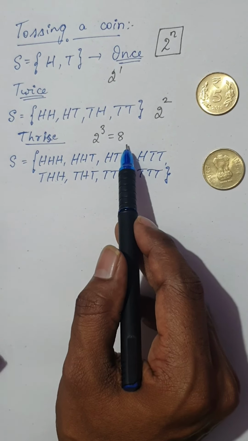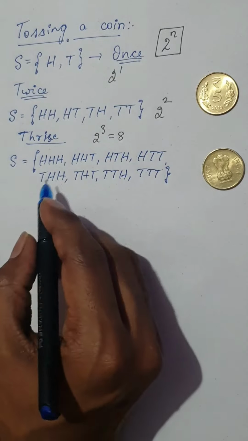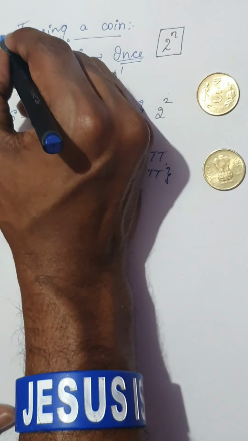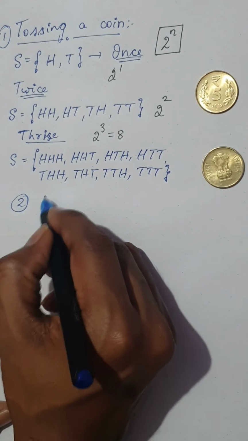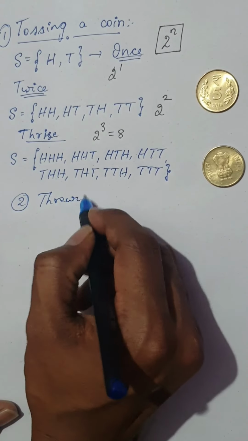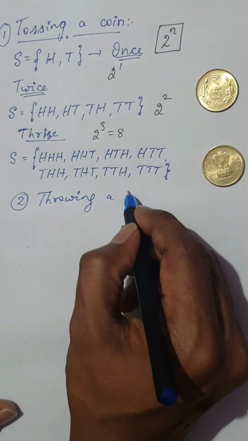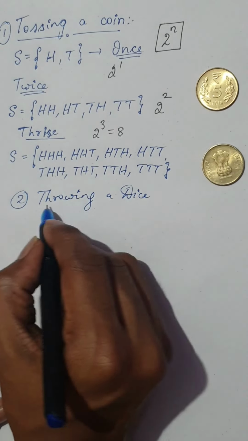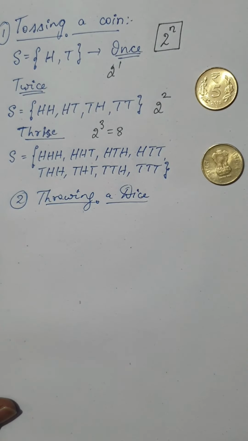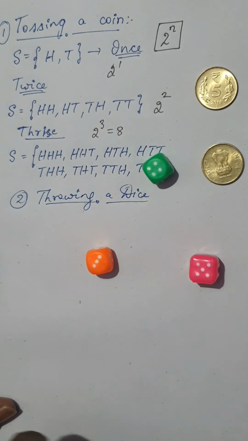So this is one of the experiments. Now similarly, let me take the second experiment, which is throwing a die. You might have played this while playing your games.